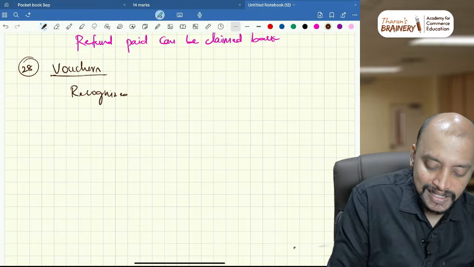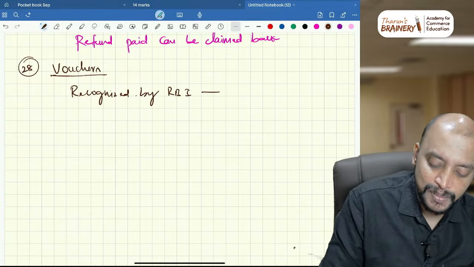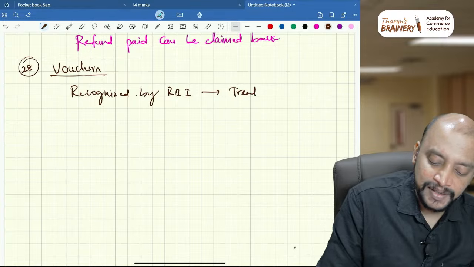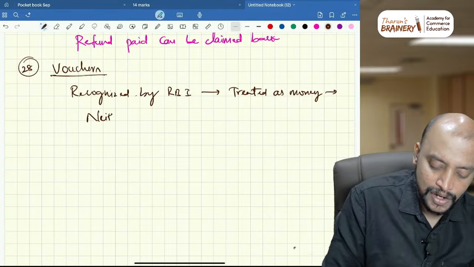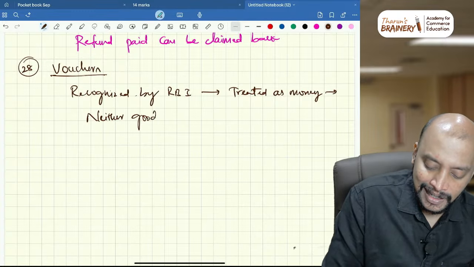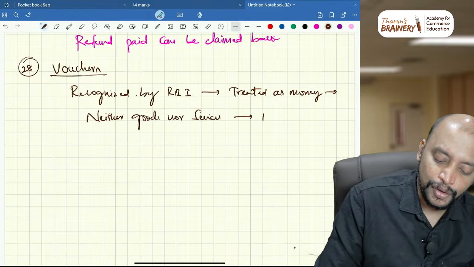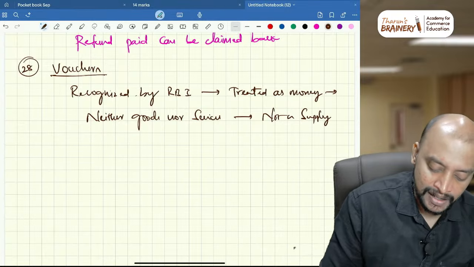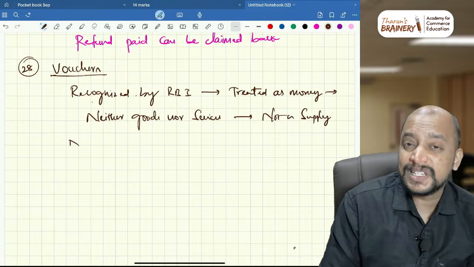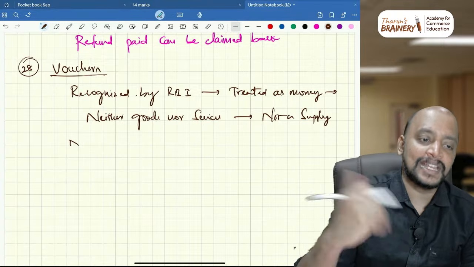If it is recognized by RBI, it is treated as money, and it is neither goods nor services, so therefore it is not a supply, okay. That is what you need to keep in mind. What are the vouchers recognized by RBI? Prepaid instruments, prepaid vouchers, where we pay money and get the voucher.